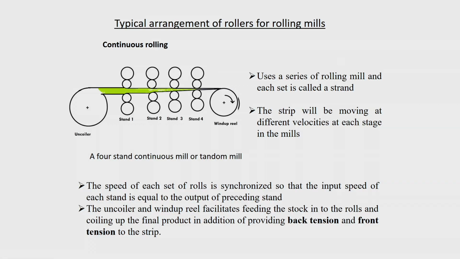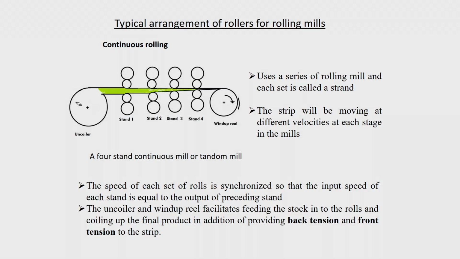but for large scale production these cluster mills are generally used. Now, if you look at the typical arrangement of rolling in a rolling mill, in certain cases when you want thin sheets, suppose you take the case of the sheet metal industry where you want a thickness of say 2 mm, 3 mm or 1 mm, or even foils, then you will find that the number of stations is very less. Here the initial material may come from an uncoiler region, and then from there it is put into what you call the first strand or the first